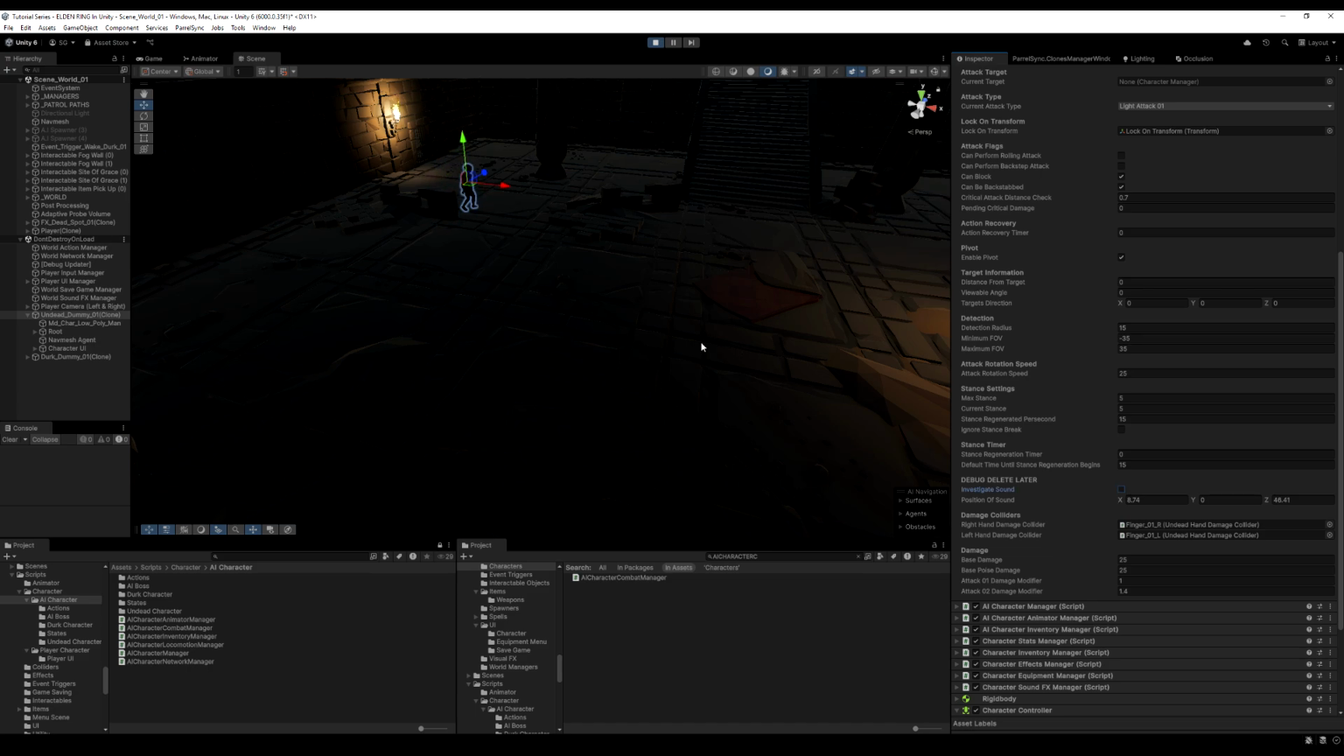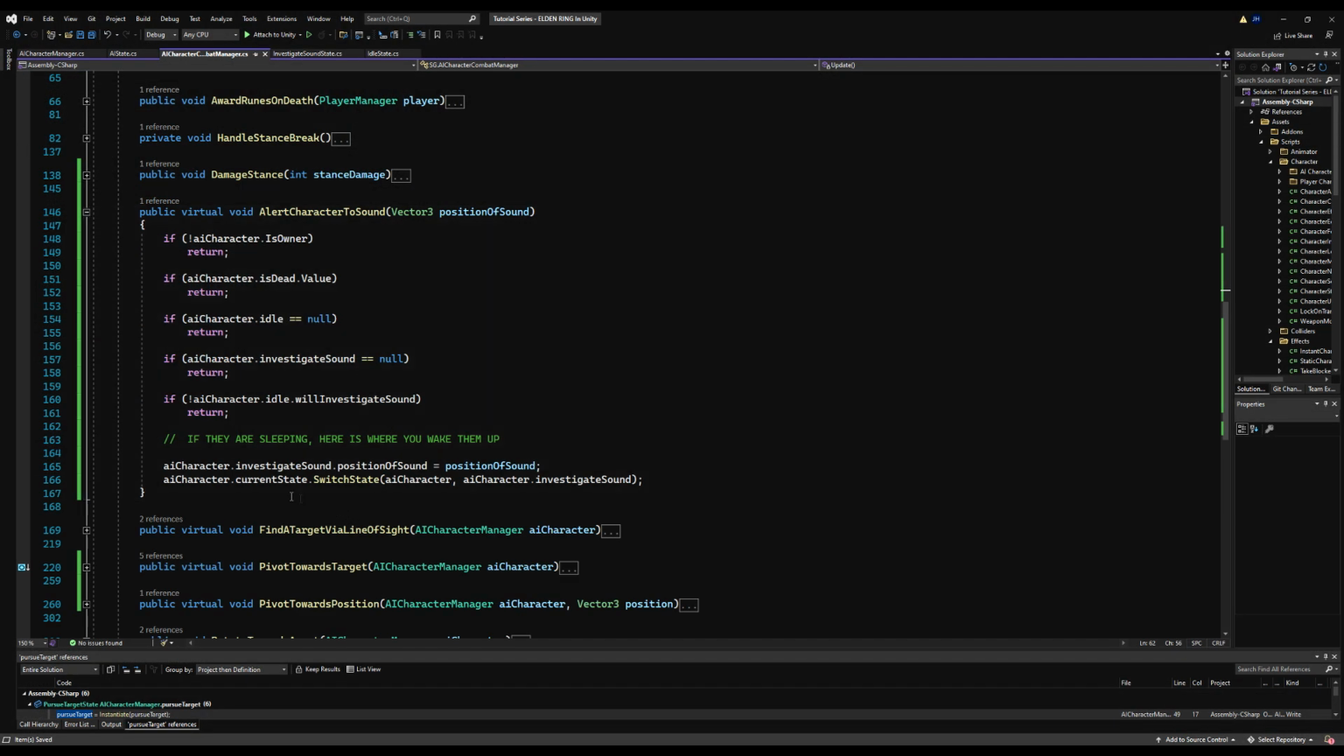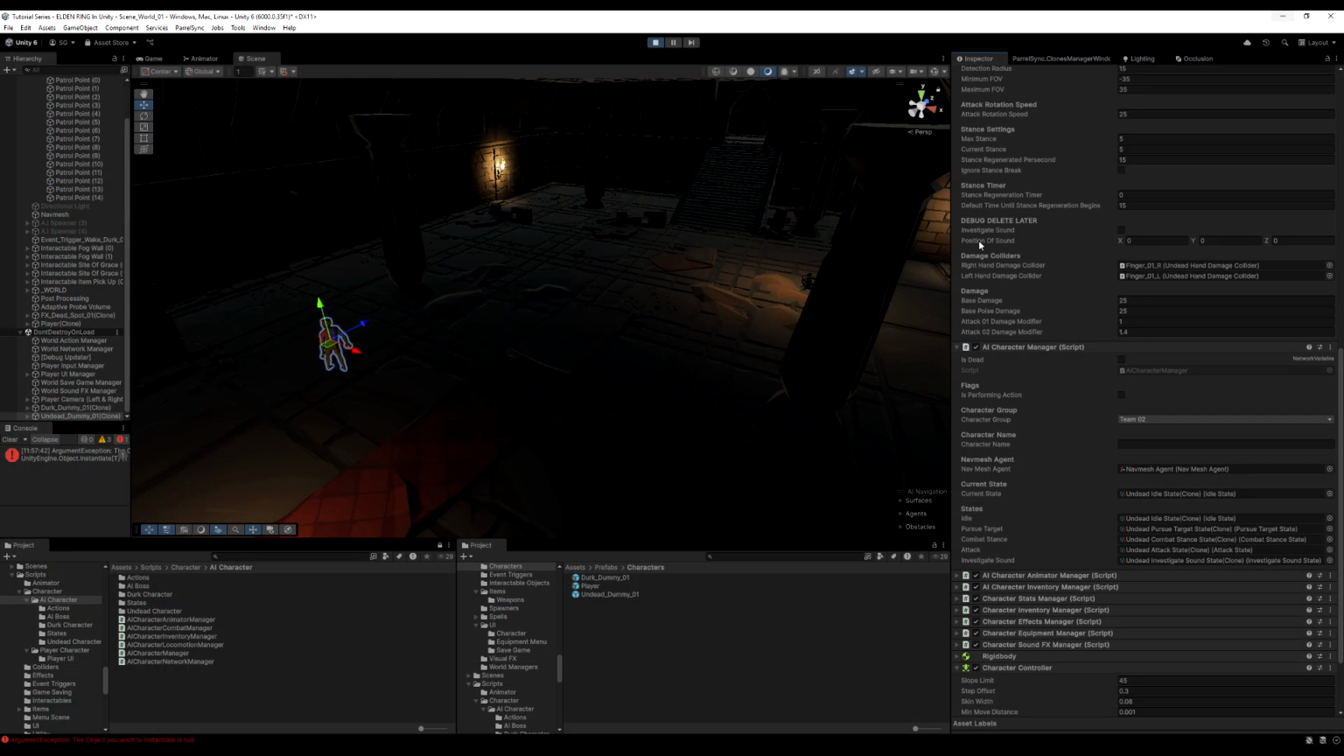And he is not walking towards the position. Okay, this is because it should not be AI character current state dot switch state. It should actually say AI character current state equals AI character dot current state switch state. Otherwise, we're actually just assigning it. That's my bad. Now, if I go back into the game here and do the exact same thing, paste this position, boom.